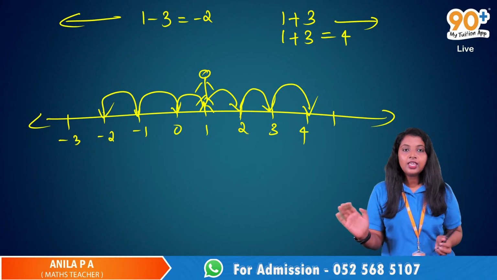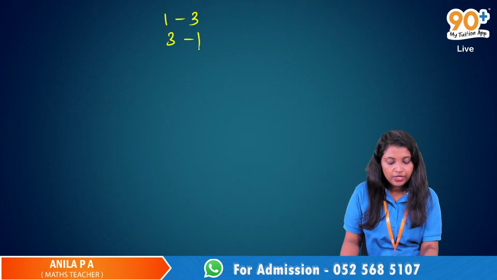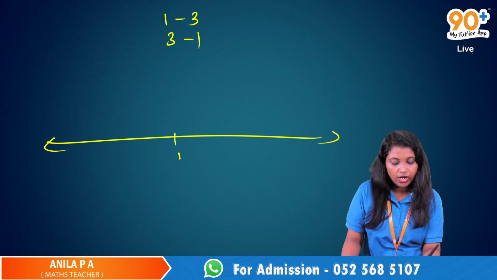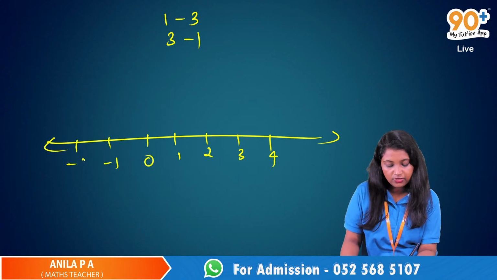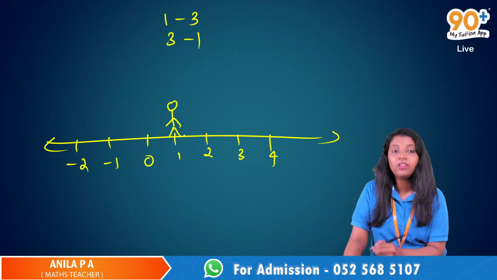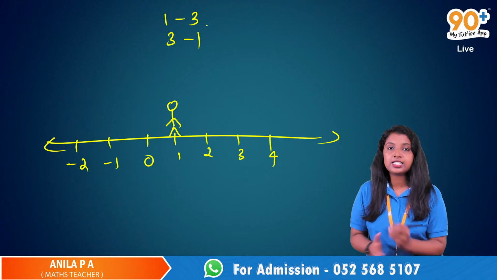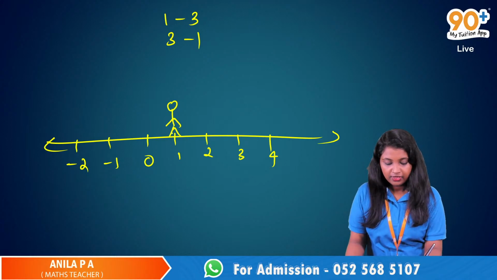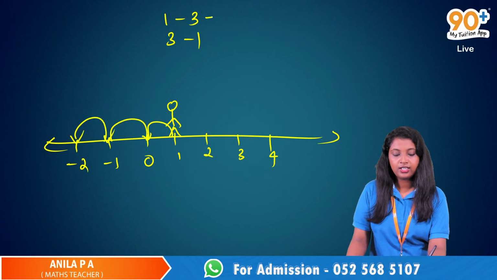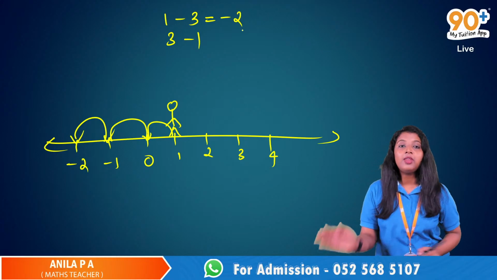One more thing here, it was 1 minus 3 and 3 minus 1. So again we have 1, 2, 3, 4, and here 0, -1, -2, like that. 1 minus 3: we are standing on 1 and we have to find 1 minus 3. So do I have to move to the left side or right side? Left side. So 1, 2, 3. It is -2.